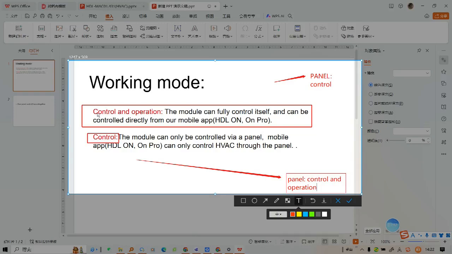So when you select the HVAC to be control and operation, then the panel must select control. If you select the HVAC module to be control, then the panel must select control and operation. So only one of them can be control and operation.